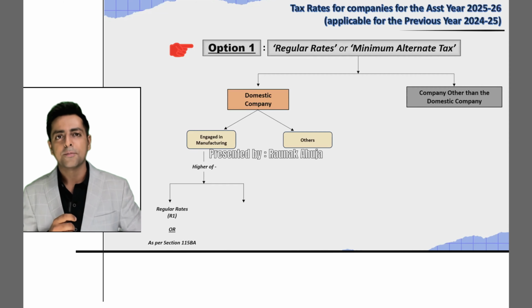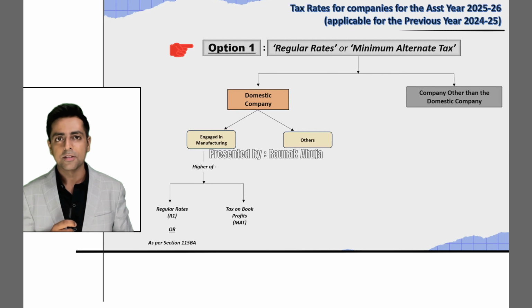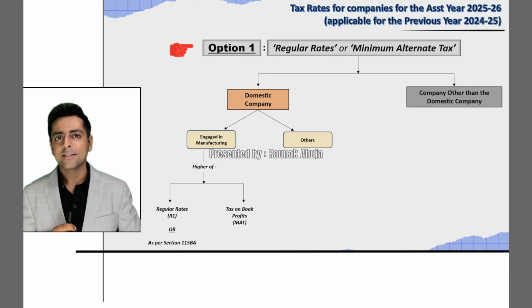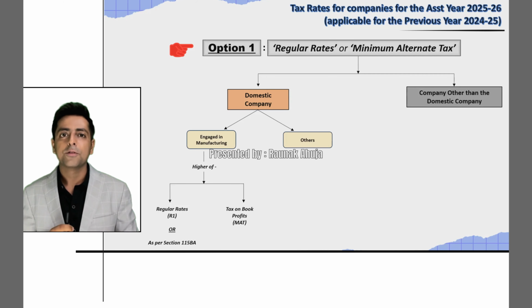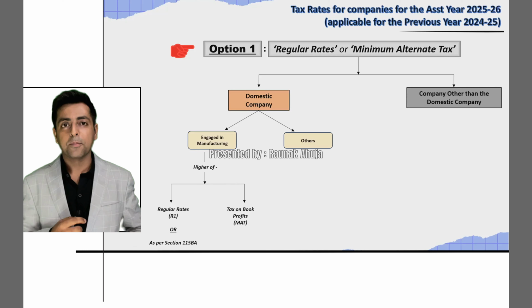So this is the first step to calculation of taxes for domestic companies engaged in manufacturing. The second step is calculation of taxes as per the MAT provision, which means taxes on the book profits. Once the taxes are calculated as per the first step and the second step, the higher of these two taxes is considered as the tax payable. This means tax calculated by step 1 and step 2 are compared with each other, and whichever is higher is considered as the tax liability of such company.